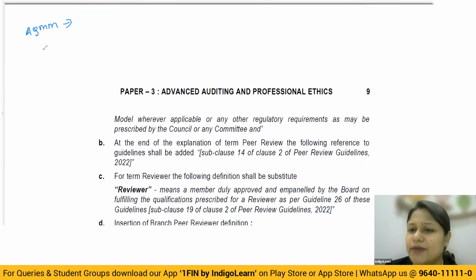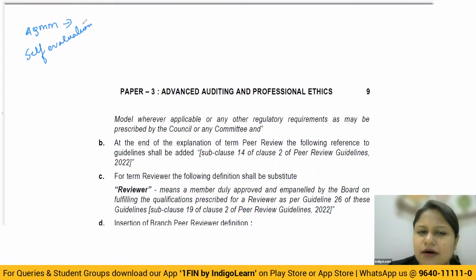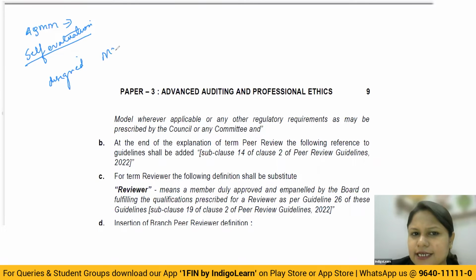Okay, that means a particular practice unit, in order to understand whether they are maintaining the quality control standards or quality norms or not, will take up something called a self-evaluation. It is a self-evaluation tool come up with by the council, where they have designed a particular matrix. This matrix is basically going to have 3 sections: Section A, B, and C.